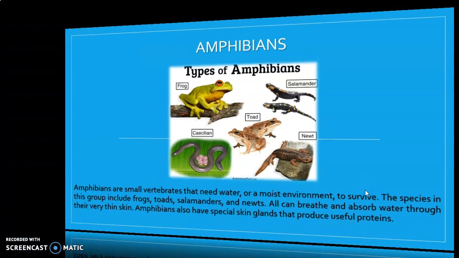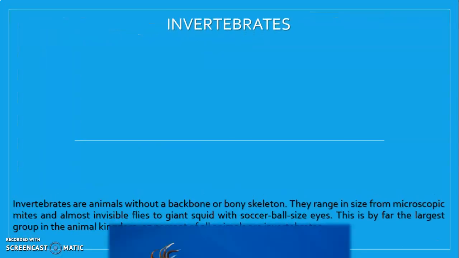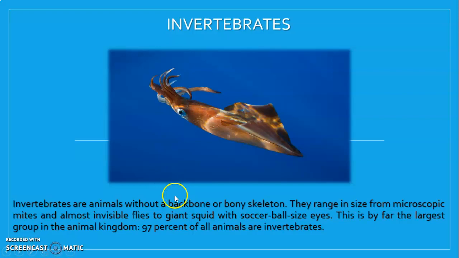Now if we go to invertebrates, guys, it is important to say that invertebrates are animals without a backbone or bony skeleton. So it means that invertebrates do not have bones. That's why they are called like this. They range in size from microscopic mites and almost invisible flies to giant squid with soccer ball sized eyes.